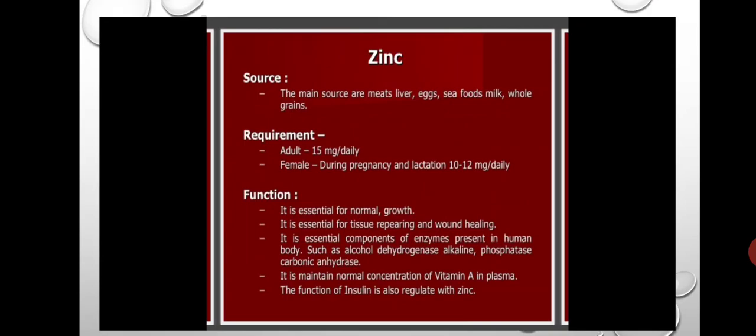Next, the function of zinc: it is essential for normal growth, and it is essential for tissue repairing and wound healing also. Tissue repairing means if we have any wounds, that wound is repaired by zinc.